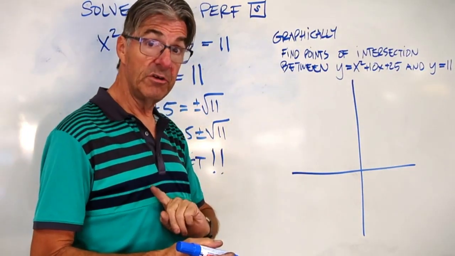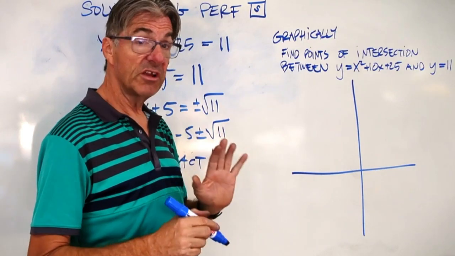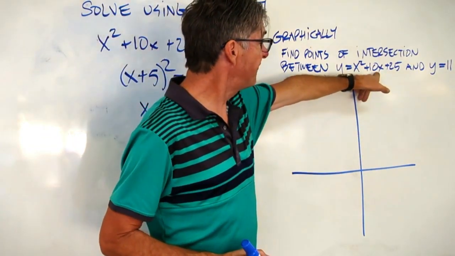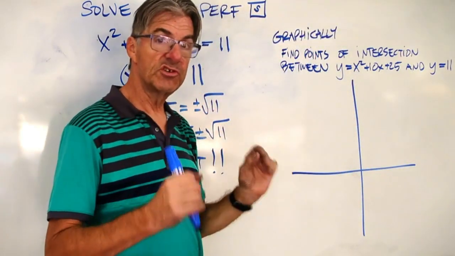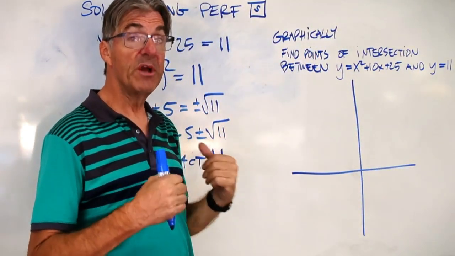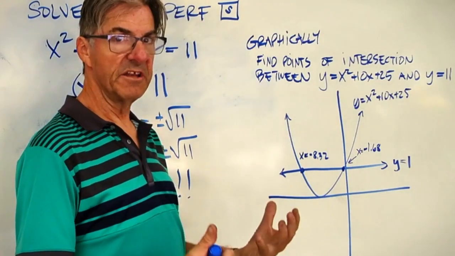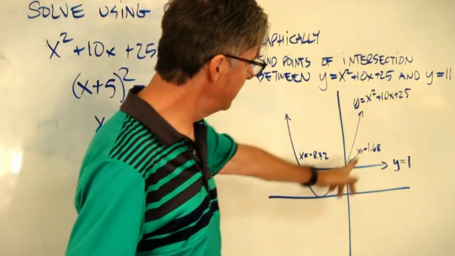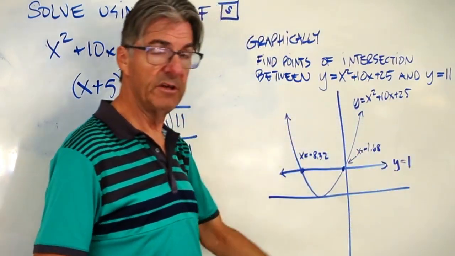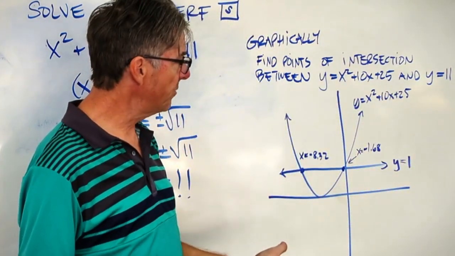So what I want you to do, pause the video, get out your calculator, and put in this function and also put in that function. And then use your trace feature to find the points of intersection. All right, here's what I get. Let's take a look at the graph. Here's my function, the x squared plus 10x plus 25. As expected, that makes a nice little parabola.